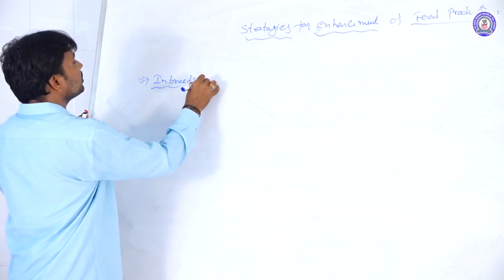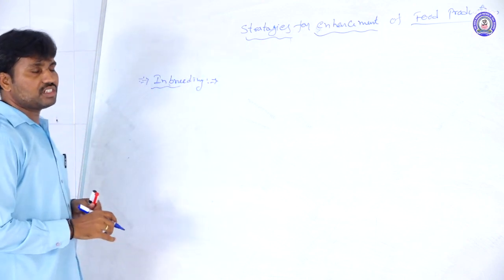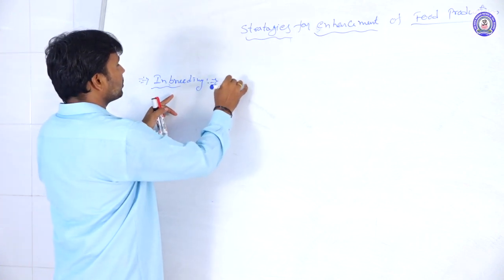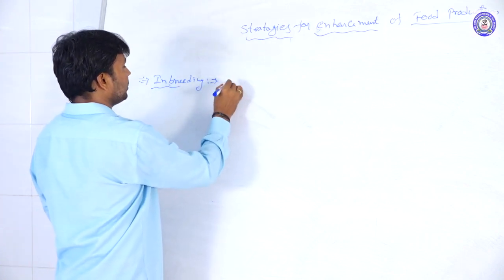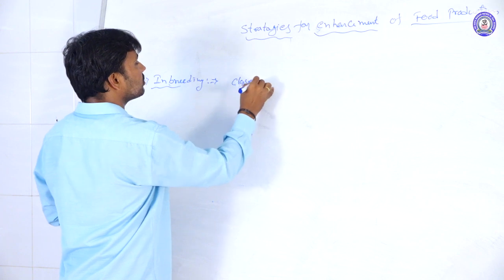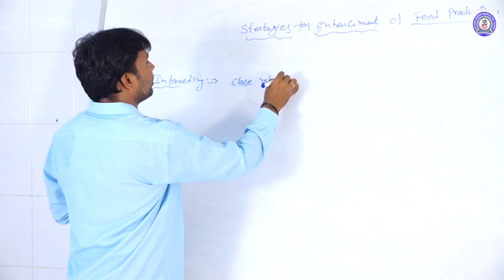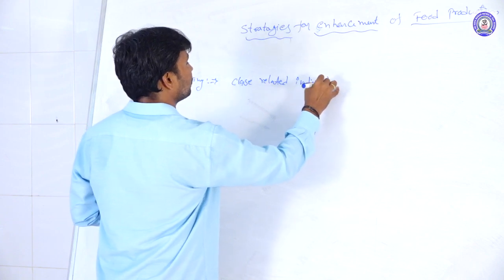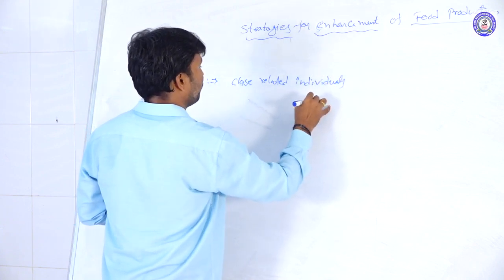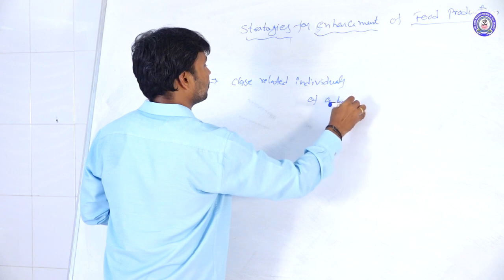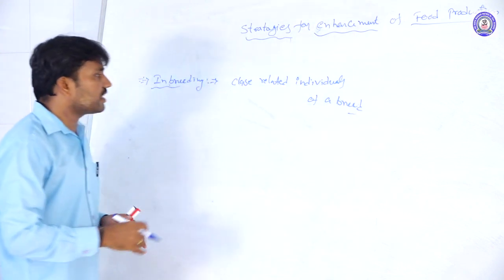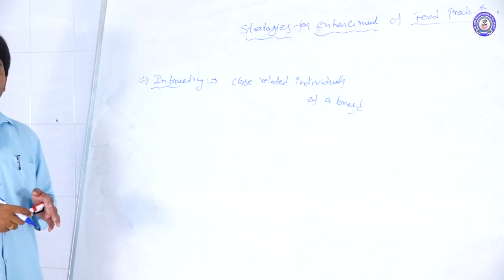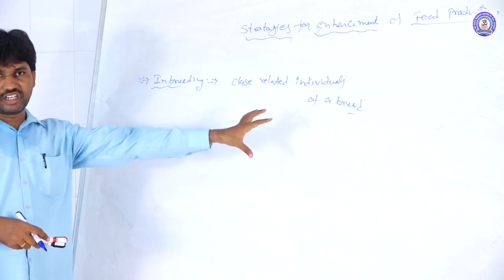Inbreeding method. So what is meant by inbreeding? The closely related individuals of a breed, within one breed.